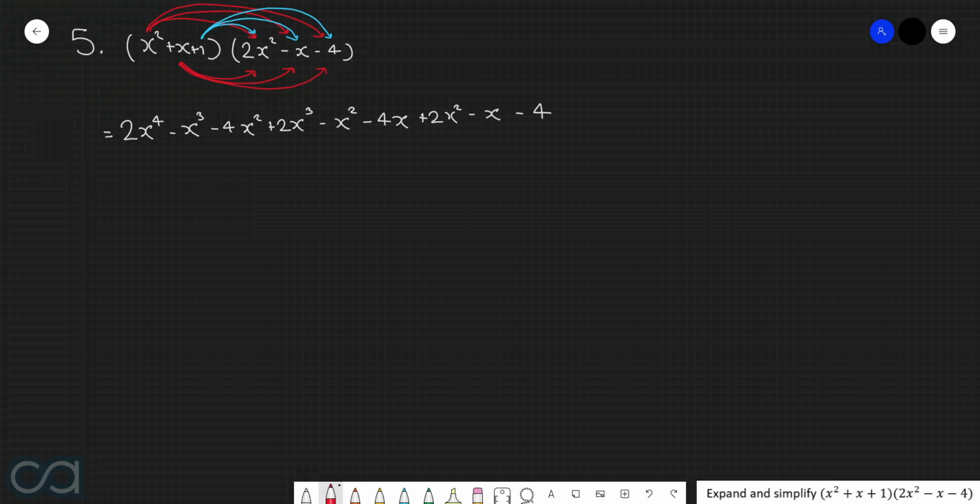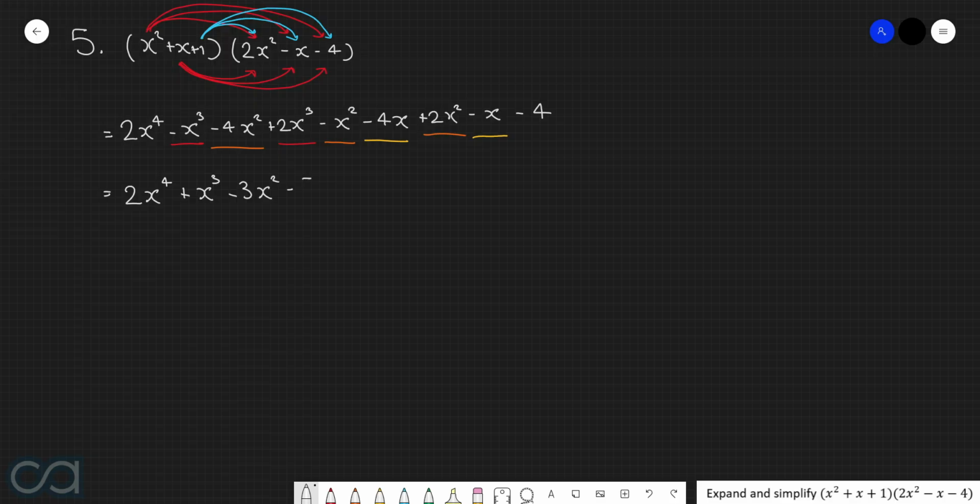Now, in order to fully simplify this answer, we need to start collecting some like terms. We've got a minus x cubed here and a 2x cubed here. We've got a minus 4x squared here, a minus x squared there, and a plus 2x squared there. And then we've got a minus 4x here and a minus x here. So first things first, the 2x to the power of 4 can just go out the front as it is. By combining the x to the power of 3 terms, we get plus x to the power of 3. By combining the x squared terms, we get minus 3x squared. By combining the x terms, we get minus 5x. And then we've got that minus 4 at the very end.